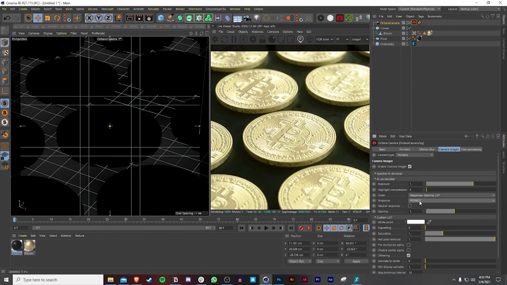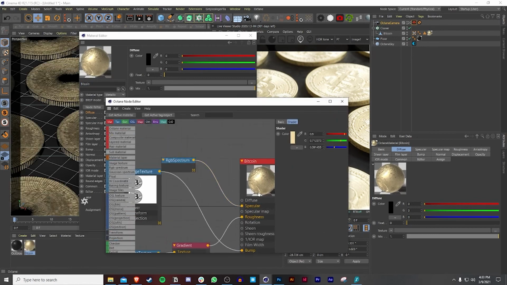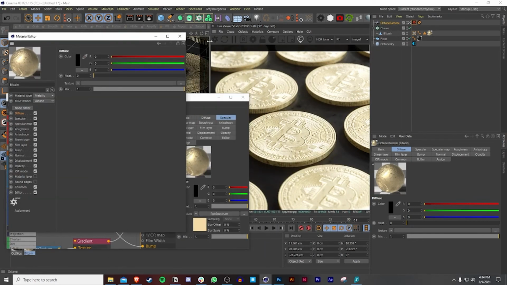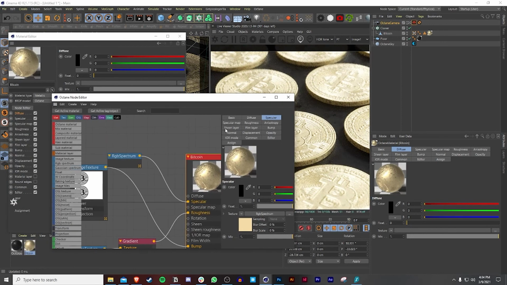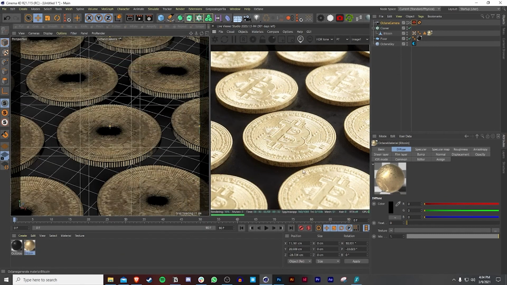And then for the response, you can really play around with this stuff. There's a lot of cool selections here. Like this one in particular is usually my go-to, but let's say I want something different, this one looks really good as well. So you can play around with this stuff. And you can also change the specular color. So let's say you want more of that specular. And then if we reload, but then you also want to change that color, maybe make it more orange. So we can do that. Something like that looks really good.